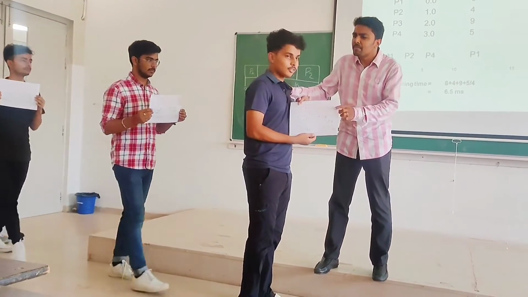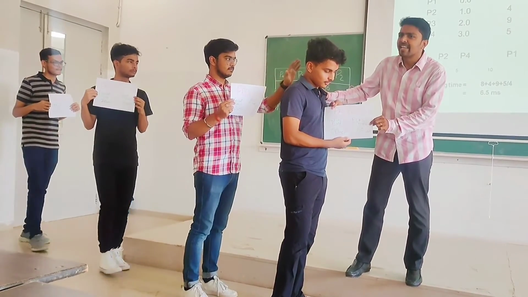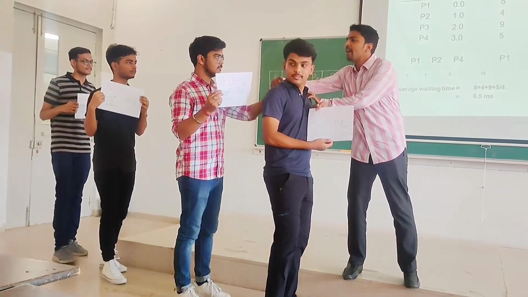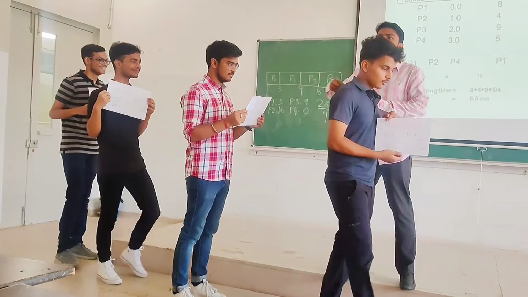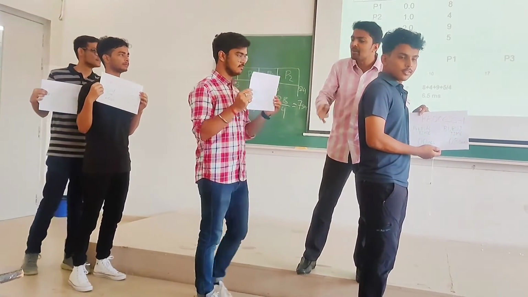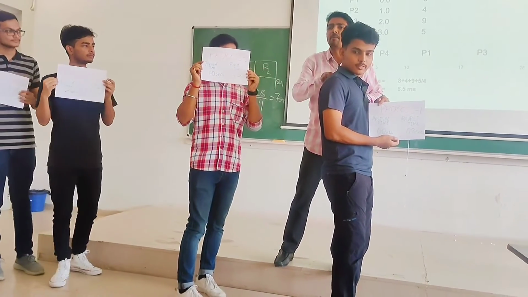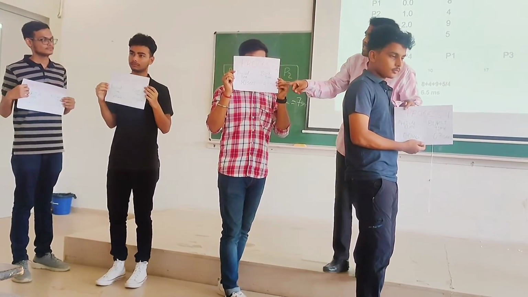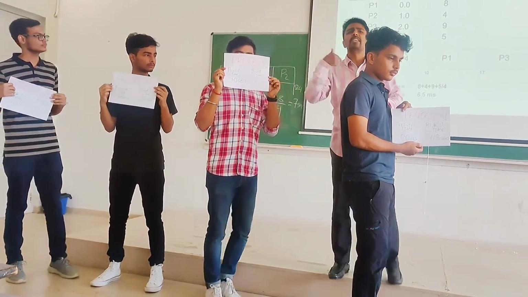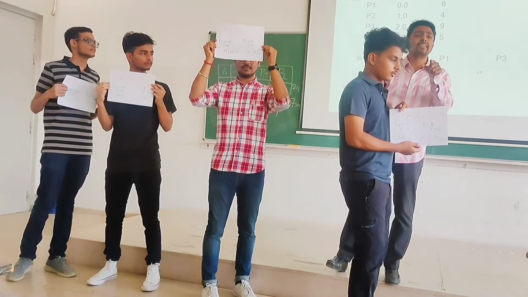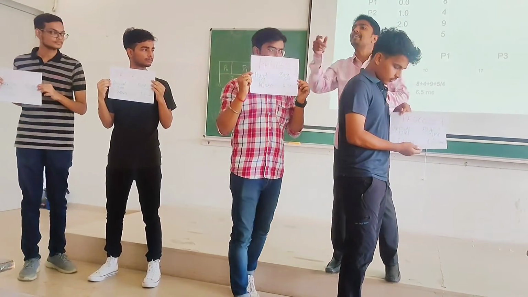So its burst time is how much actually? 8 seconds. I am executing this for 1 second, and at the first second I get to know there is another process that comes. Arrival time is 1 second. At time 1, another process comes. Its burst time is 4 seconds. So it is my job now to calculate the shortest remaining time first.